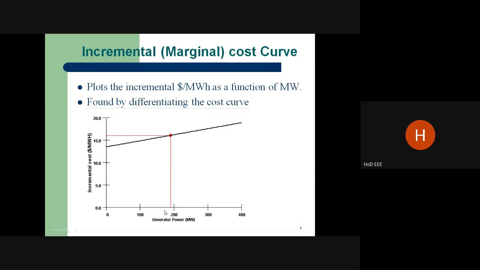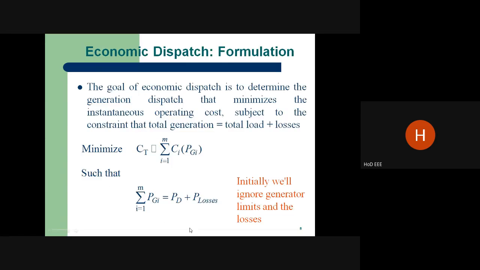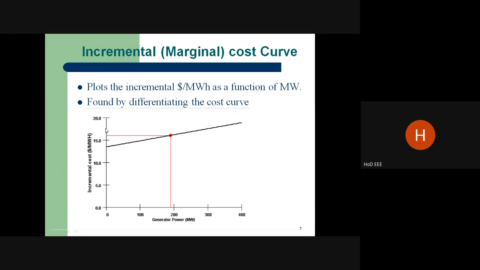Suppose it is 180 megawatt power generation, what is the incremental cost? It may be 60. That's called lambda. If you are increasing the power from 180 to 250 or 300, it will go like this. The cost is going to be 18 or 19 like that. Again it will be increasing.